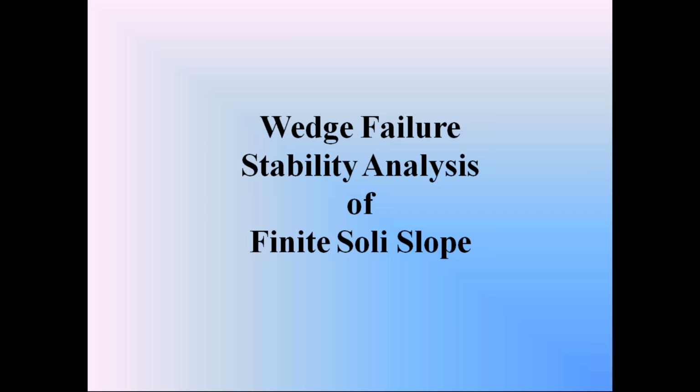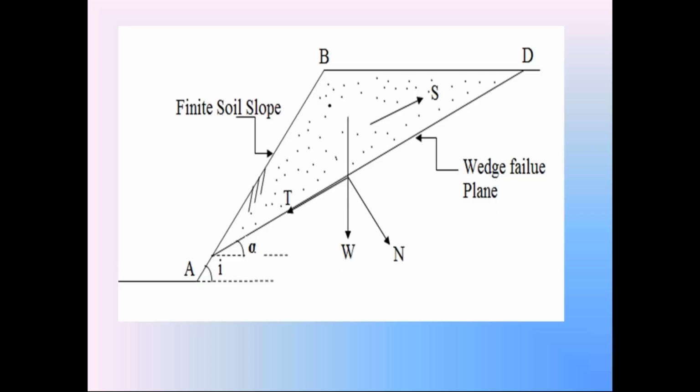So first we consider the wedge failure of the finite soil slope. When the finite soil slope is subjected to wedge failure, what is the equation of factor of safety of that finite soil slope? So in this class, I explain the determination of factor of safety of the finite soil slope if that finite soil slope is subjected to wedge failure. In this discussion, first we consider the finite soil slope AB of the structure. AB is the finite soil slope.